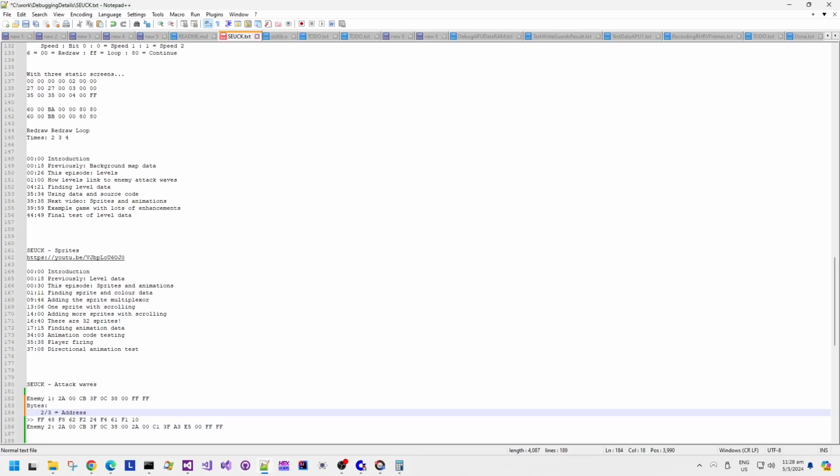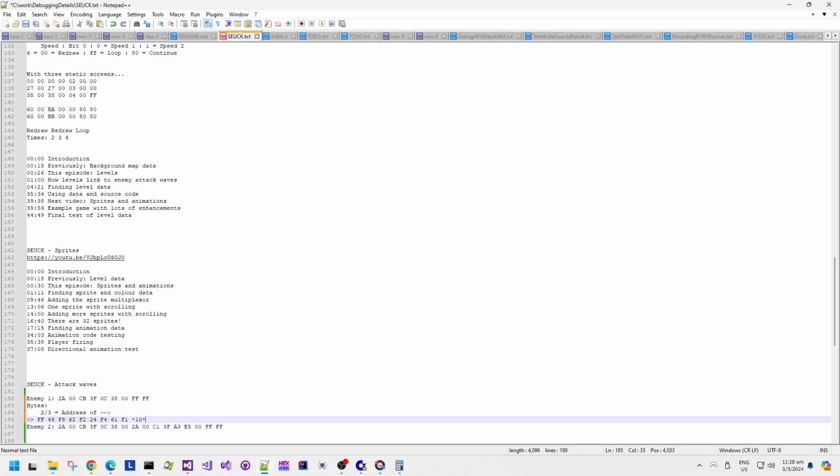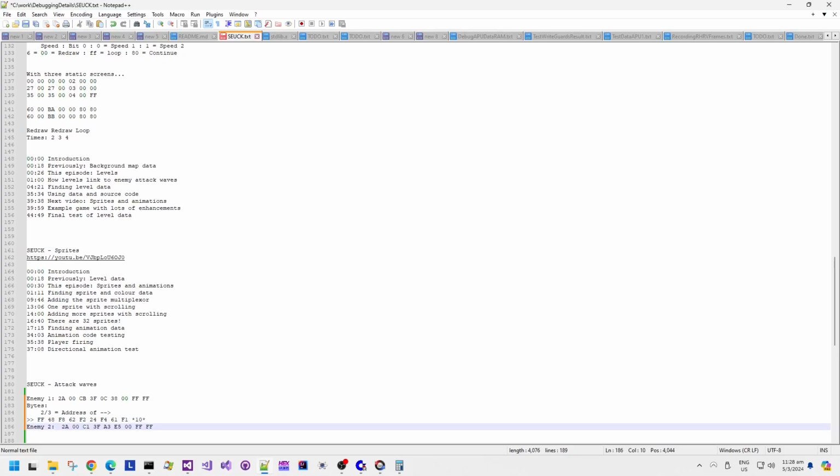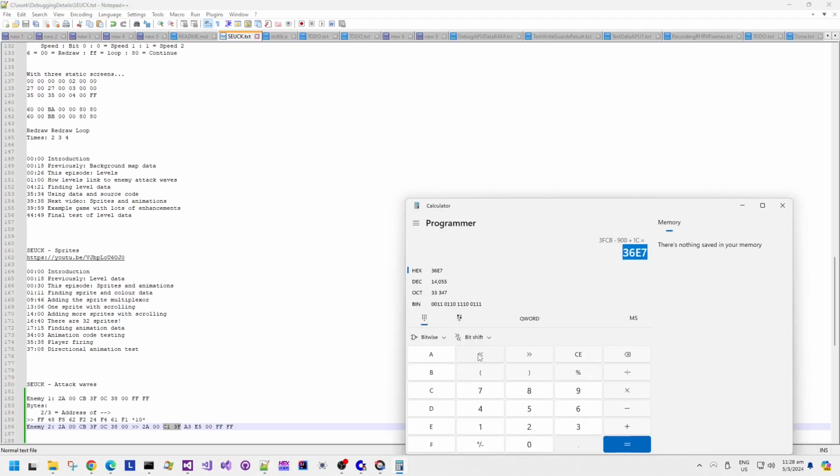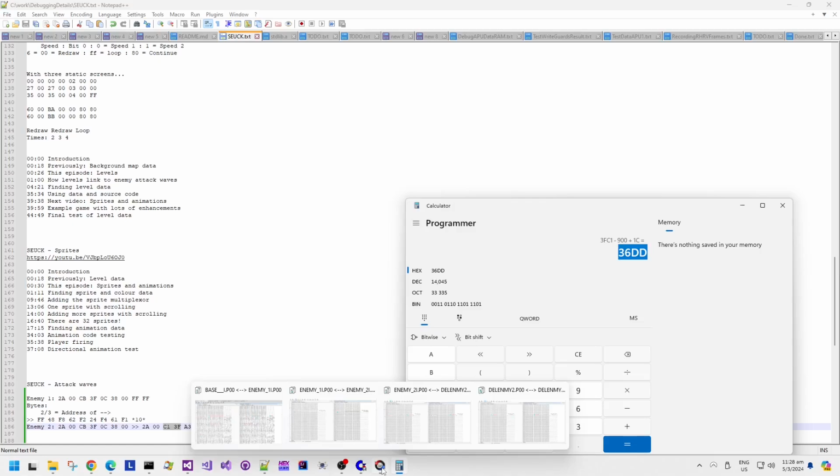So bytes 2 and 3 seem to be the address of movement data, this block here, so it points to the 1, 0, and I think we can get rid of the duplicate bytes now for the first enemy, because we know that's the byte structure, right? The second enemy is pointing at 3FC1. 3FC1 minus 900 plus 1C is 36DD.